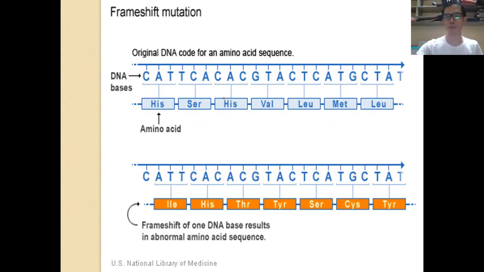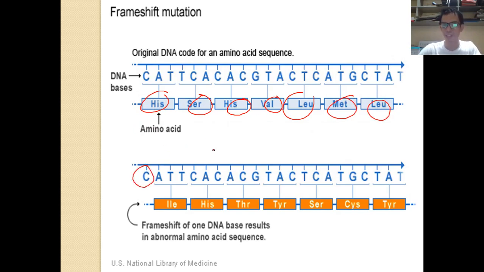Alright, so this is how it looks like. In this case, this is the normal pattern or normal arrangement of the amino acids. Because of an error in reading, the RNA polymerase forgot to read this particular nitrogenous base. The reading frame is now affected in total.